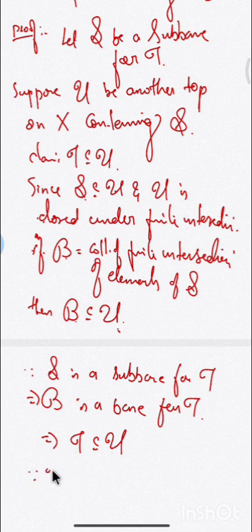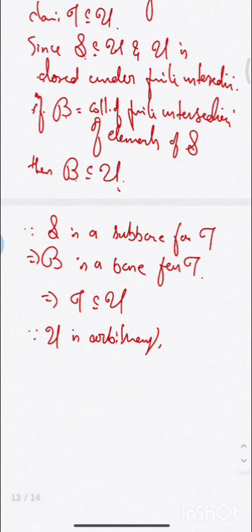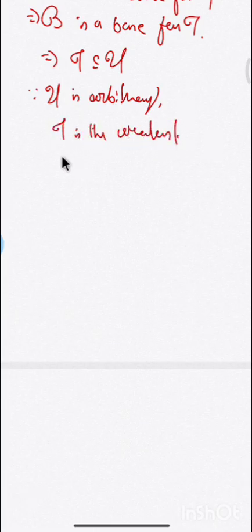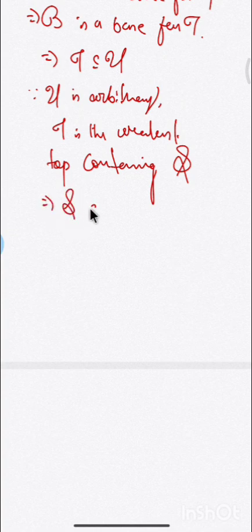Since U is arbitrary, you can take any topology other than tau, tau is the weakest topology containing S. Tau is the weakest, or smallest, topology containing the collection S, which implies S generates tau is true.